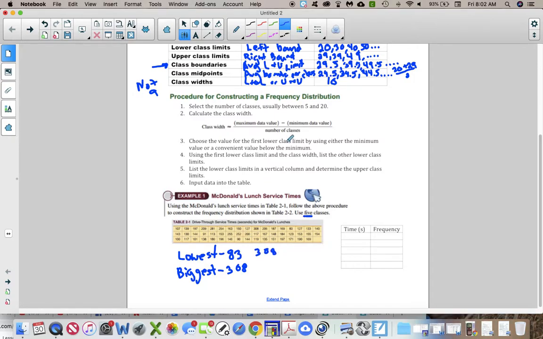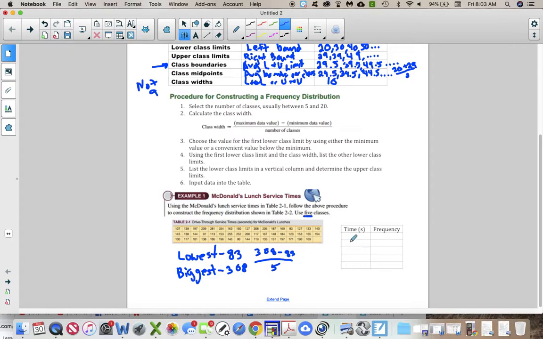This is this formula right here, the maximum data value minus the minimum divided by the number of classes. So 308 minus 83, all over, we want 5 classes. Oh man, now I'm going to have to do math and I don't have a calculator. 225, I think. Let me make sure that's right. 225, yep. Divided by 5, so 45. 45 is going to be our class width.